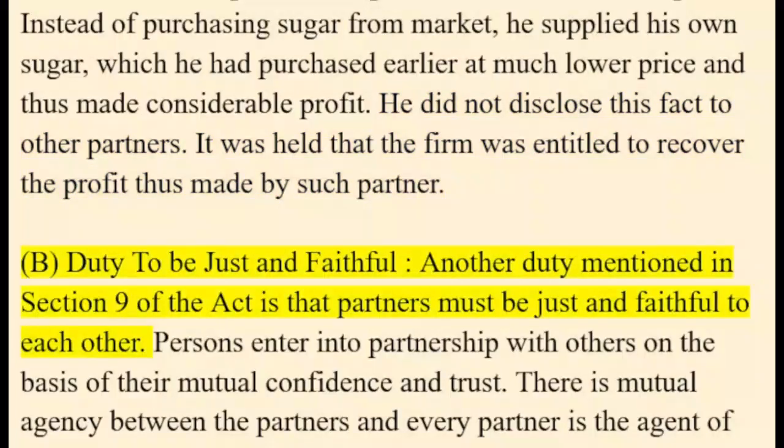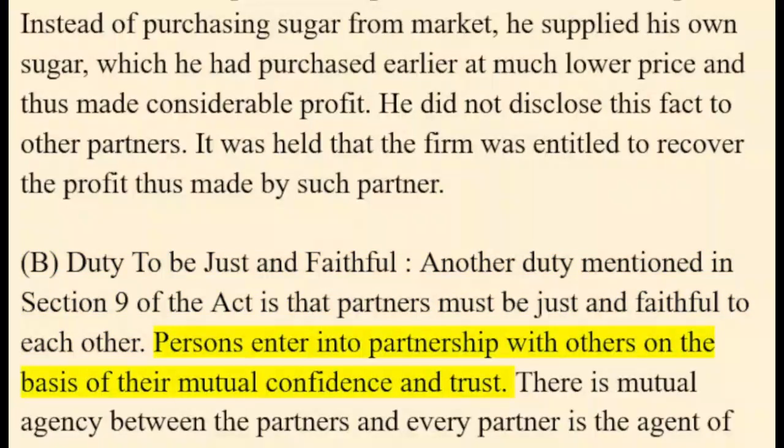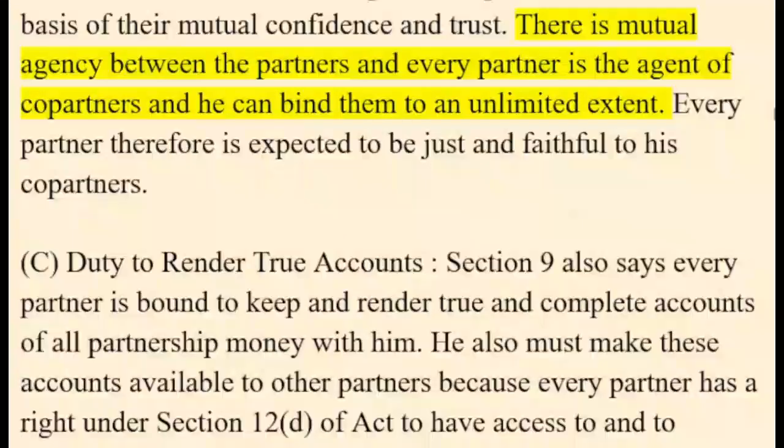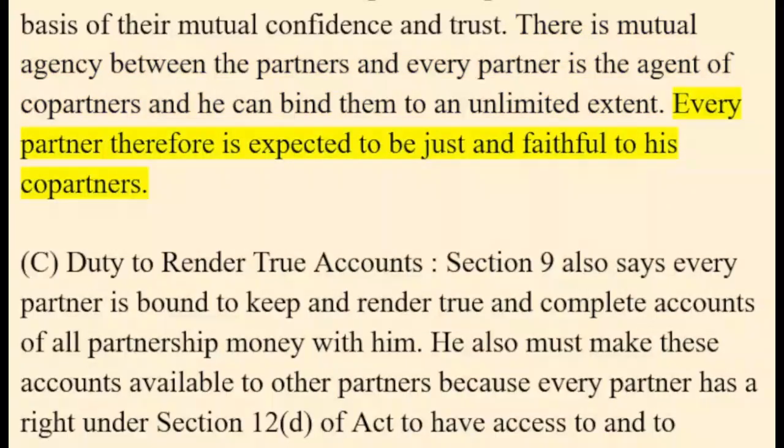B. Duty to be just and faithful. Another duty mentioned in Section 9 of the Act is that partners must be just and faithful to each other. Persons enter into partnership with others on the basis of their mutual confidence and trust. There is mutual agency between the partners and every partner is the agent of co-partners and he can bind them to an unlimited extent. Every partner therefore is expected to be just and faithful to his co-partners.